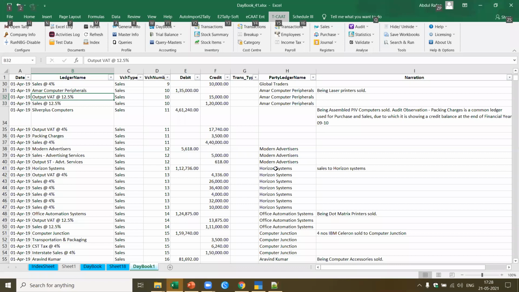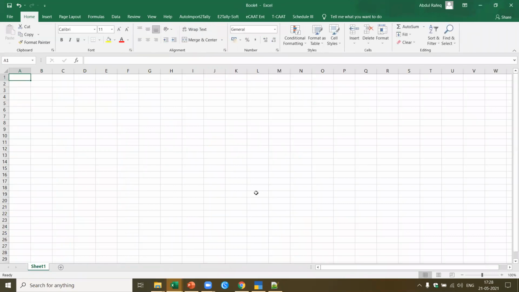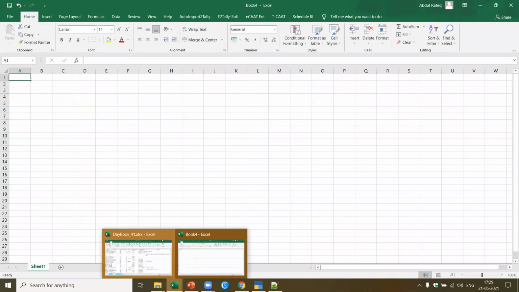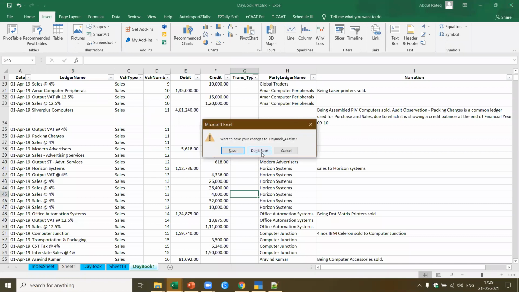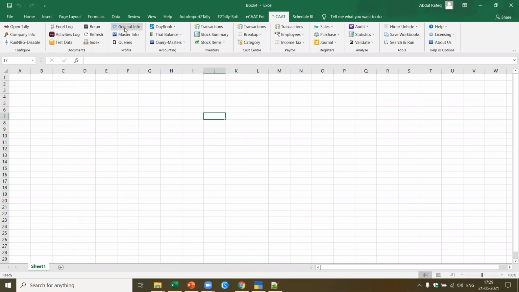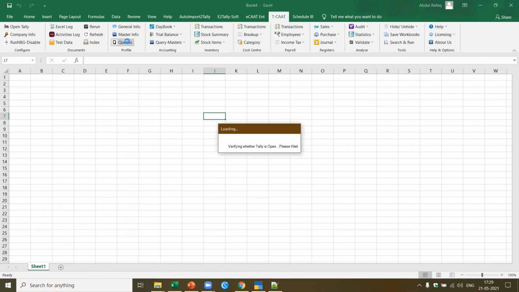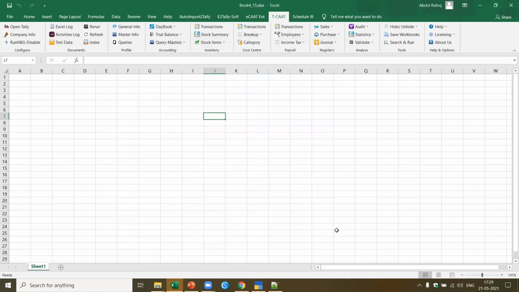So what I'll do is I'm going to open a new Excel, and I've got a blank Excel. Let me close the file which is not required, so we don't have any confusion. I'm going to close this. I've already shown you how we can export the day book. I've shown you how you can export the masters, general info, master info. You can also query, which means I want to pick up where opening balance is equal to 0, closing balance is equal to 0. Like that, there are multiple types of queries you can do directly here. You can get all the queries and then analyze and pick up all the exceptions or irregularities.